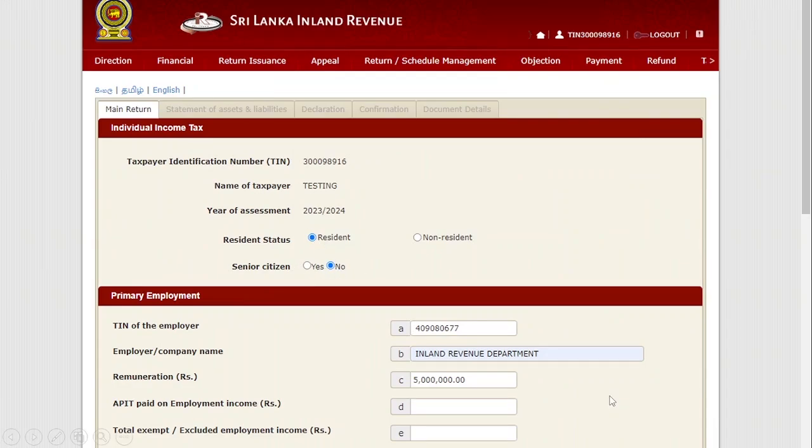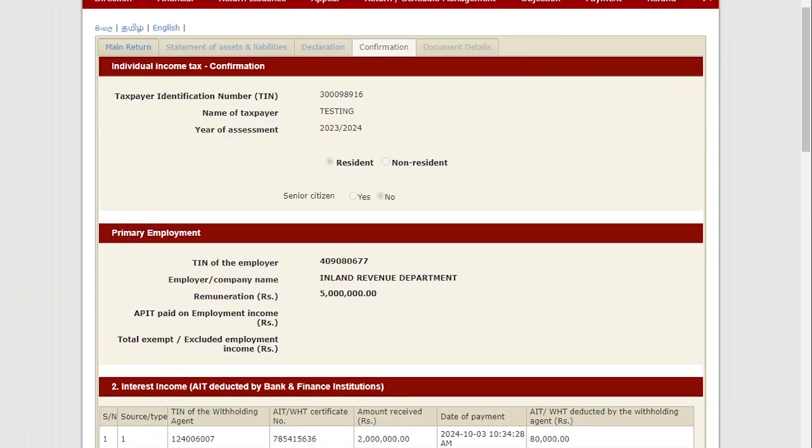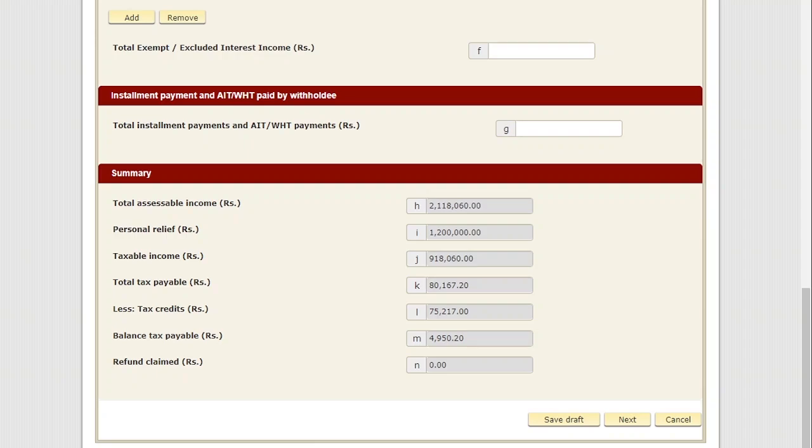Then the system will automatically populate the details as per the screen. You can see it is automatically populated here as per the employer declaration, as well as on the second page, you can see interest income and the AIT deducted by the bank and financial institution. On the next page you can see the assessable income, personal relief, that is the 1.2 million personal relief, taxable income, total tax payable and less tax credit, as per the automatically populated details.